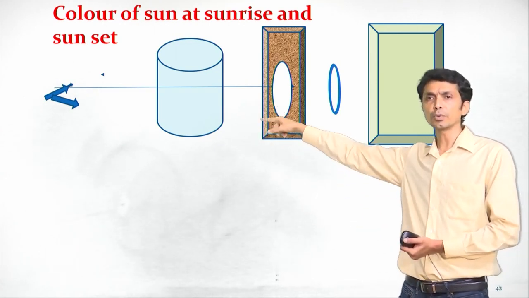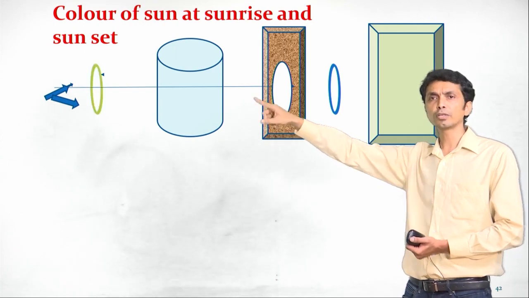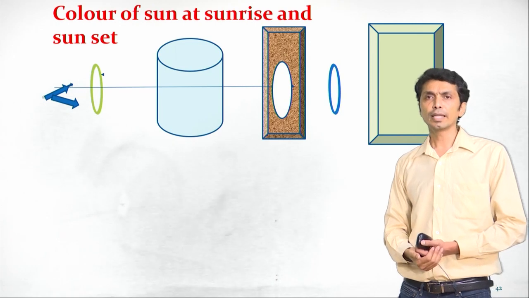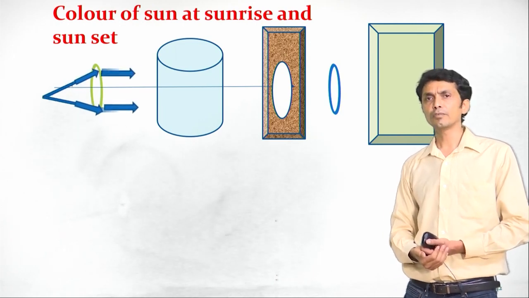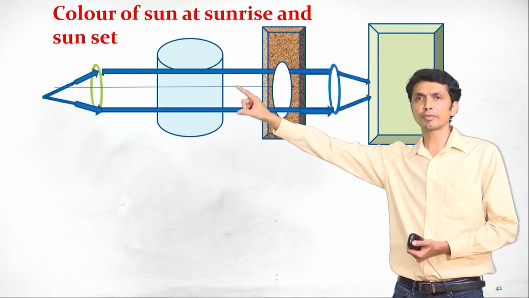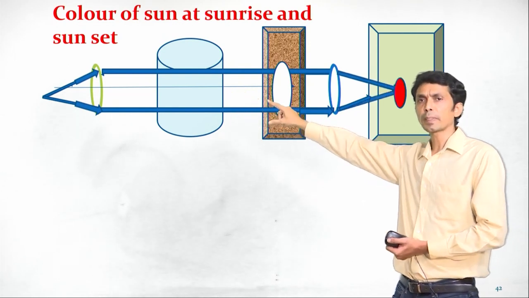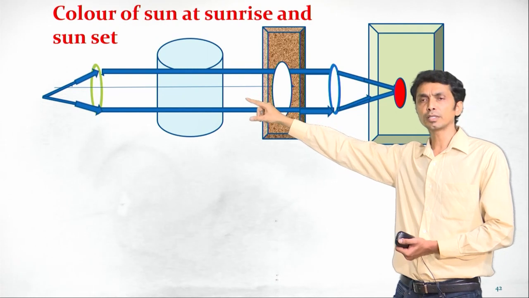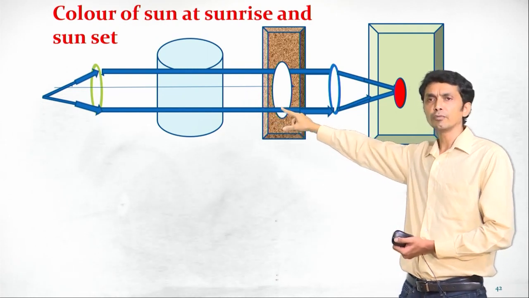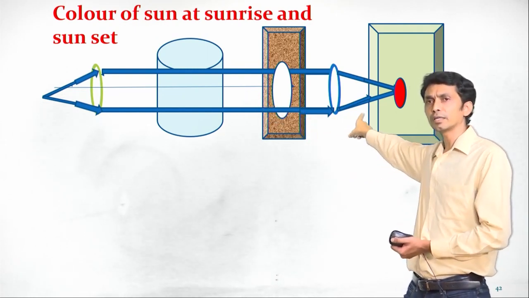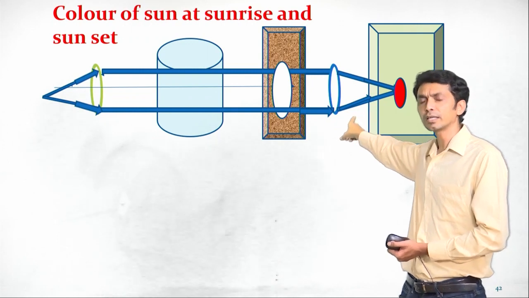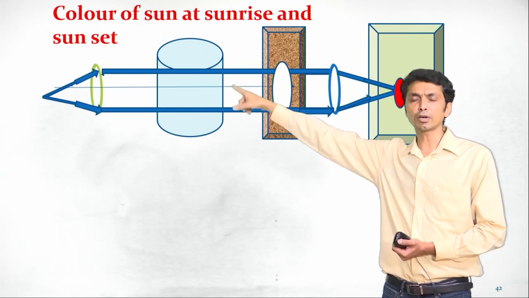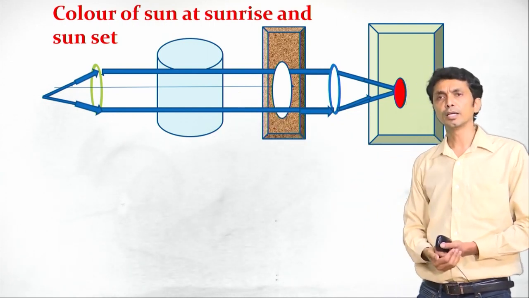This is a cardboard with one hole, and here we have taken 2 lenses and a screen. When we turn on the light source, it refracts and the light passes through the tank containing all the things which we put there. We observe that at the far end the light is red in color, whereas from the 3 corners we get the blue color.